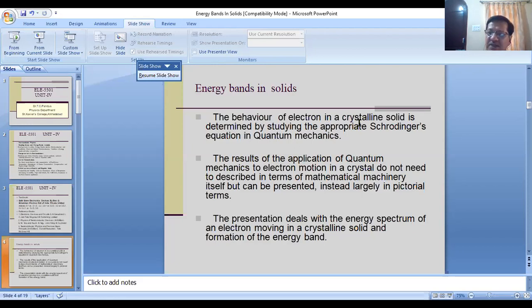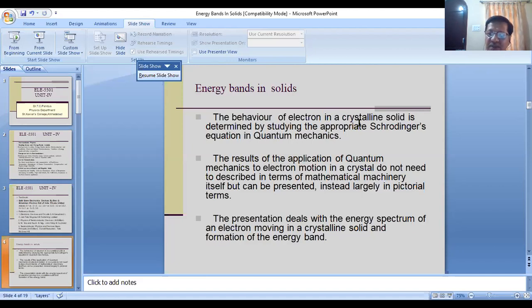I mean to say that without deriving long equations, one can draw pictures, and using this pictorial diagram, one can explain the formation of energy bands in solids.